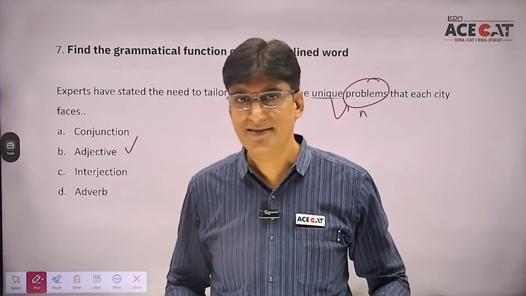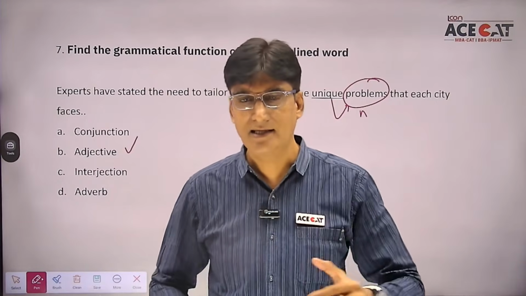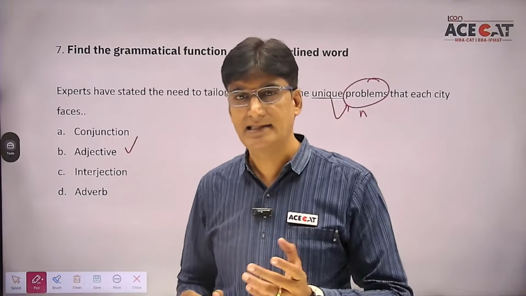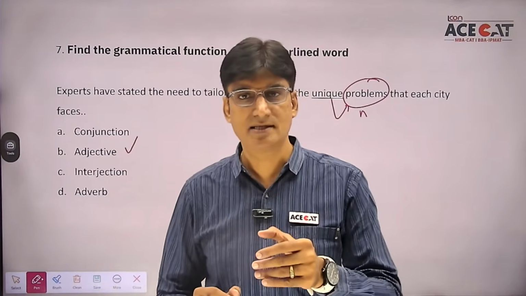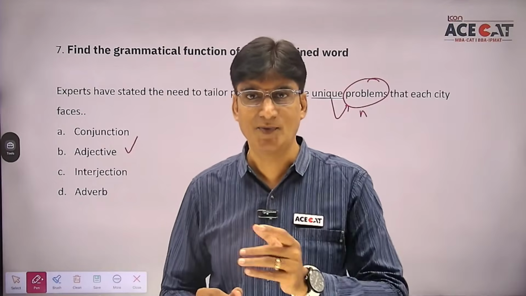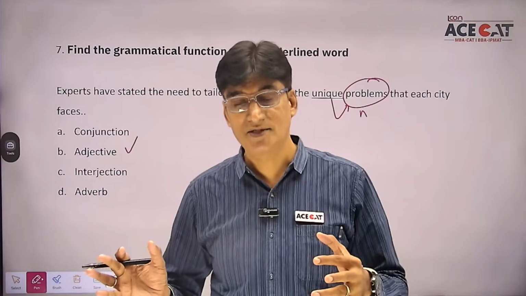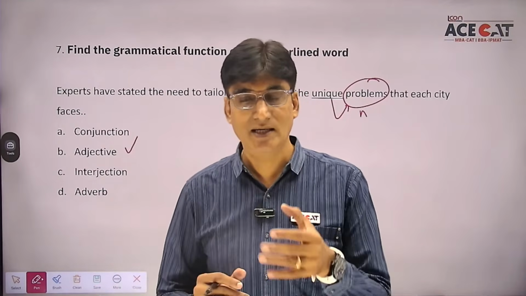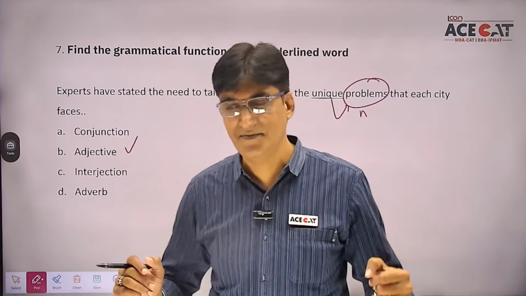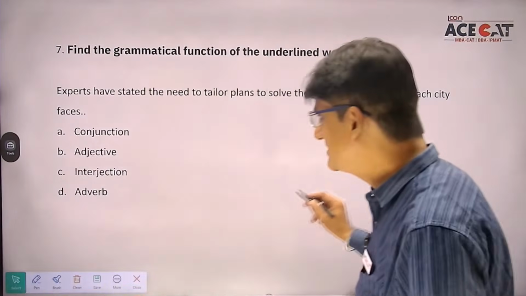So you people do understand. Adverb का जो definition है, that is very much broad. But adjectives हमेशा limited. They will just talk about a noun or a pronoun. So here students, when I say unique problems, the problems क्या है? Noun. So unique becomes an example of an adjective. Okay? चलिए आगे बढ़ते हैं students.